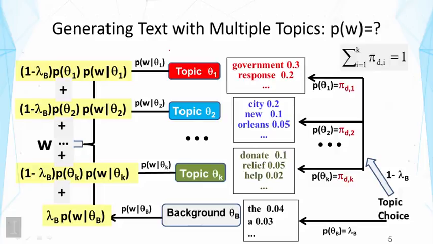And I have to stress again, this is a very important formula to know, because this is really key to understanding all the topic models, and indeed a lot of mixture models. So make sure that you really understand the probability of w is indeed the sum of these terms.